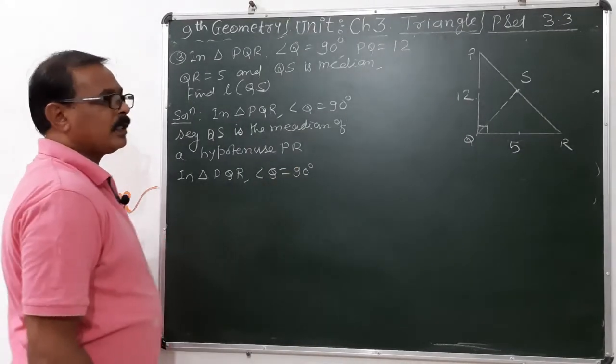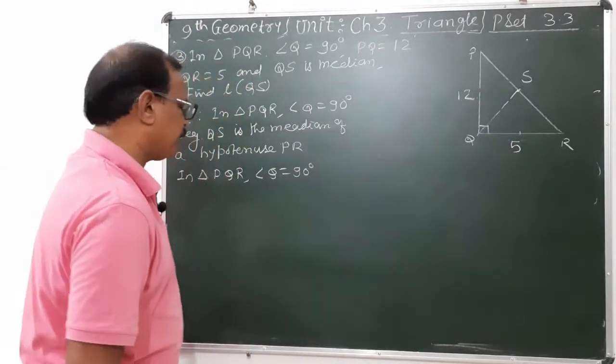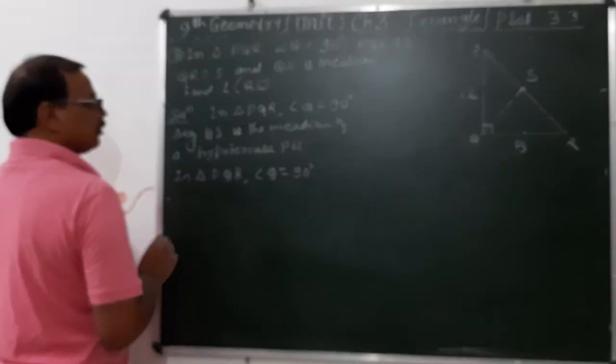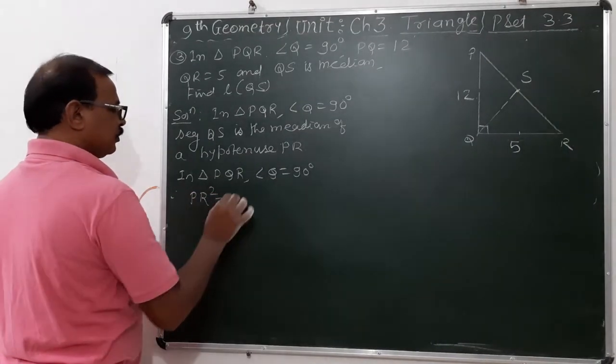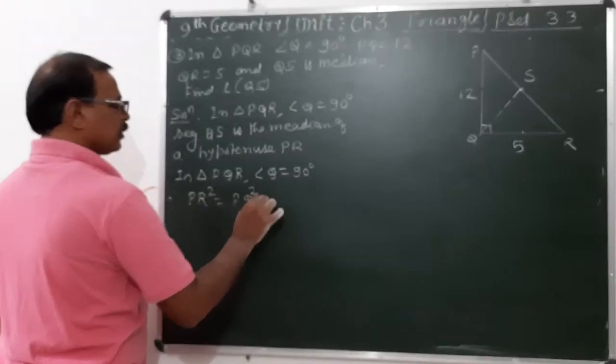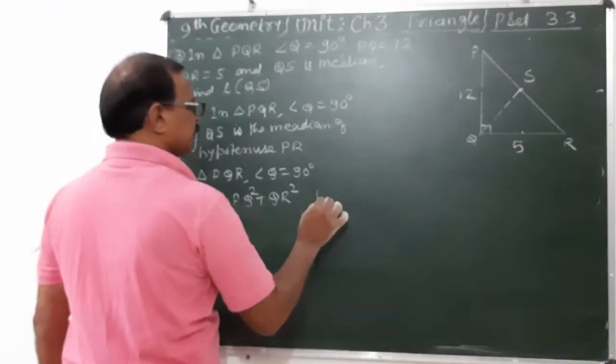Still we don't know the length of the hypotenuse. First we can find out the length of the hypotenuse. Using Pythagoras, we can say that PR square is equal to PQ square plus QR square. So the figure is important here.